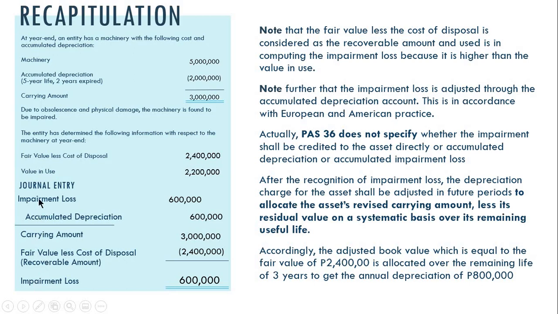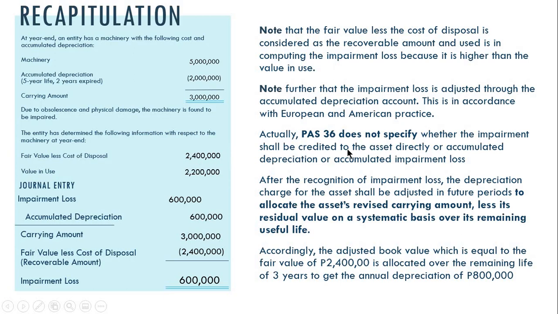Di ba, as you can see, yung entry natin is accumulated depreciation credit. Of course, kapag mag-credit tayo ng accumulated depreciation, lalaki yung accumulated depreciation natin. Pag lalaki yung accumulated depreciation natin, liliit naman yung value ng asset, which in effect writes down the asset to its recoverable amount. So again, this is in accordance with the European and American practice.